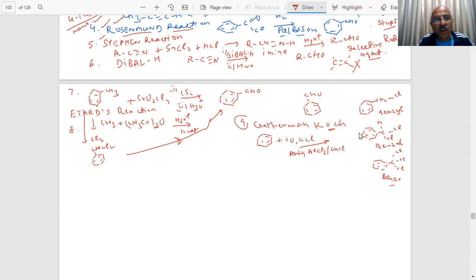And we have seen a certain reaction. What they were asking students in the paper was CH3COCl plus (CH3)2Cd, cadmium. What is the product of this reaction? It will form a ketone and CdCl2.